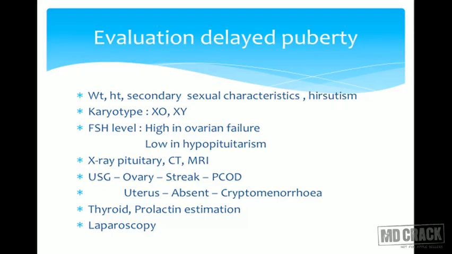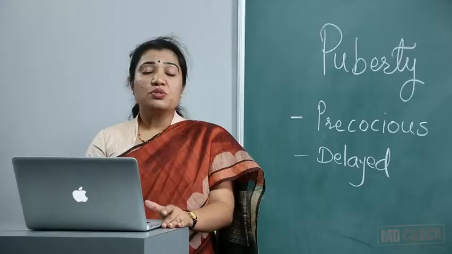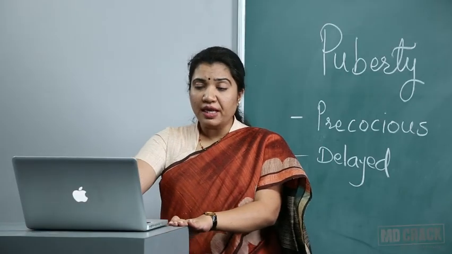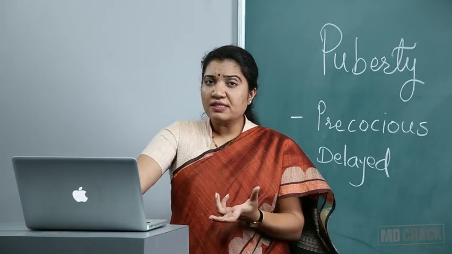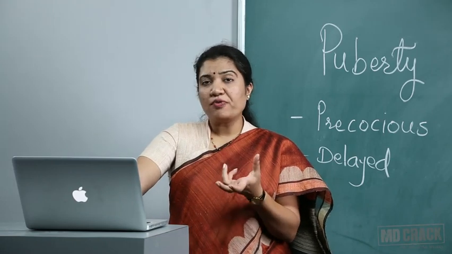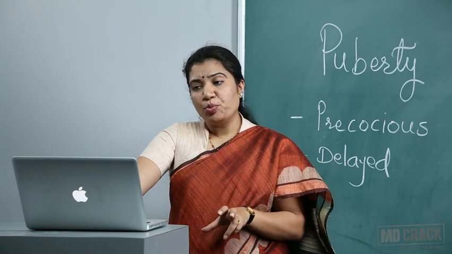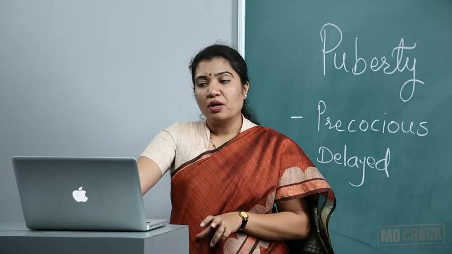Other hormones like thyroid and prolactin estimation will help us reach some diagnosis, and laparoscopy adds to the information in the form of uterine size and ovarian presence. So all these things we can confirm on laparoscopy. So this is how we can evaluate delayed puberty. This was a very concise lecture to simplify precocious and delayed puberty. We will stop here. Thank you.